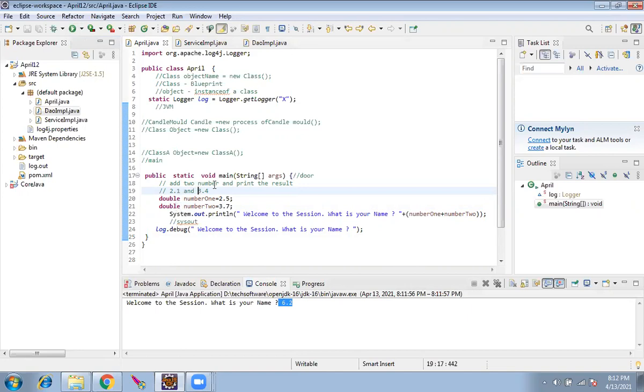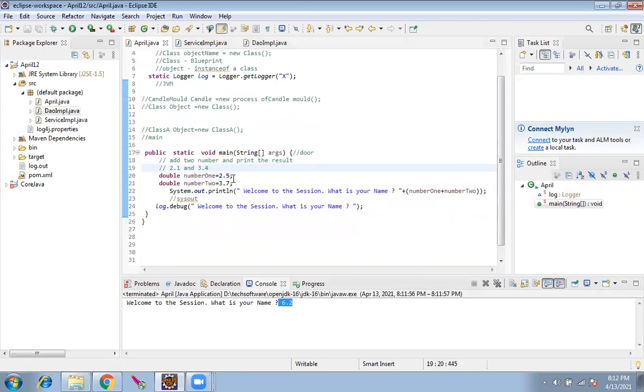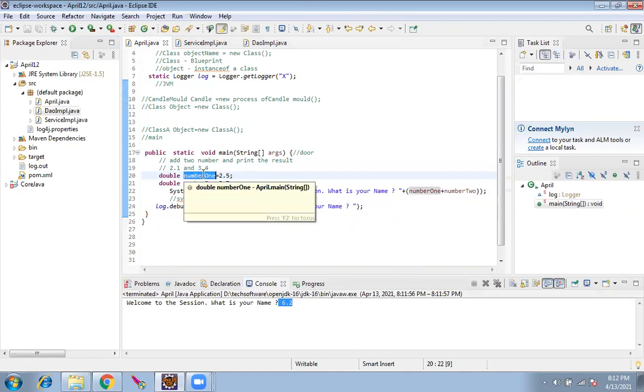Yeah, Rajesh. Okay. So slowly we'll go about what these things are. Nothing to worry about for now. For now, just understand that we have created one variable. This is called a variable.